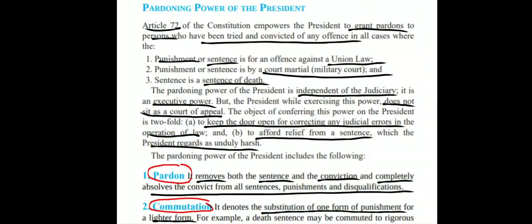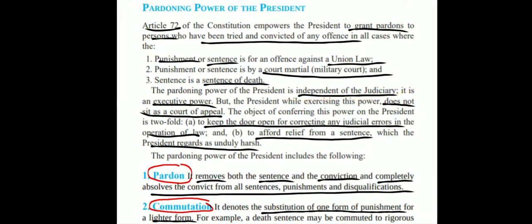Under Article 72 of the Constitution, the President is empowered to grant pardons to persons who have been tried and convicted of any offence. How can it do so? It can look into cases which deal with the punishment or sentence for an offence against a union law, or by a court martial, that is a military court, or if the sentence is a sentence of death. Also, this power of the president under Article 72 is independent of the judiciary.